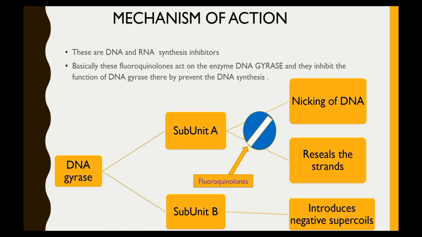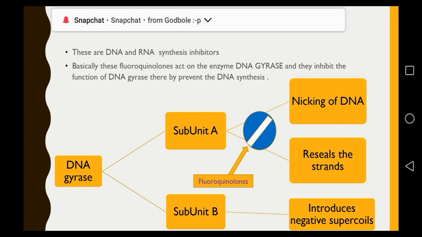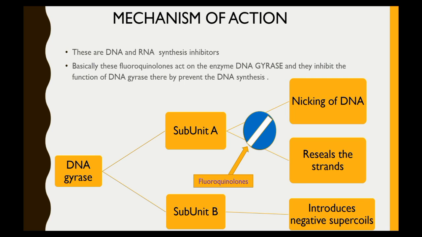Next, coming to the mechanism of action. Before going into the mechanism of action, we should know about the central dogma. So what is central dogma? Central dogma is a process by which the DNA is converted into different products. Suppose if DNA is going to replicate, it gives the DNA structure again. If the DNA undergoes the transcription process, then it gives RNA as a product, and it can also give proteins.